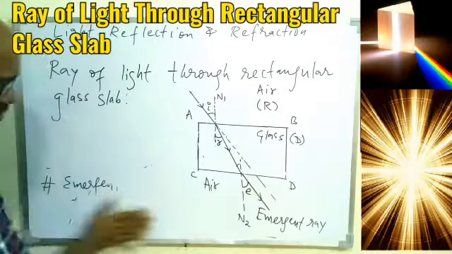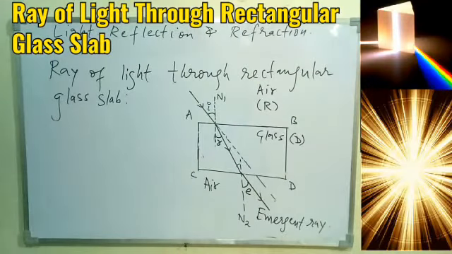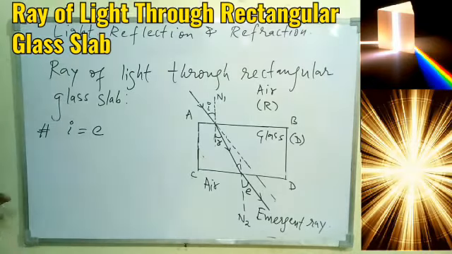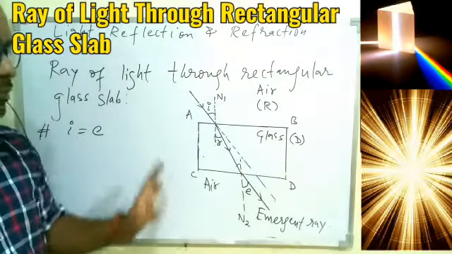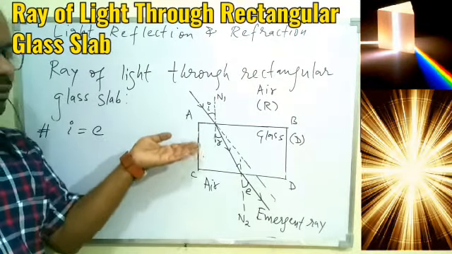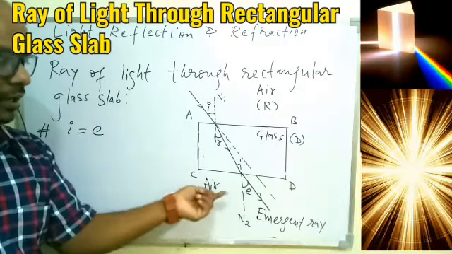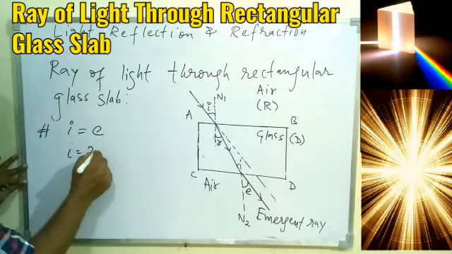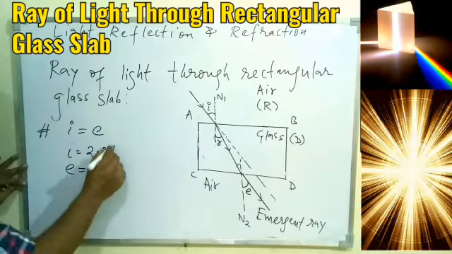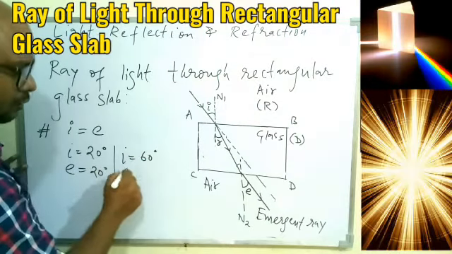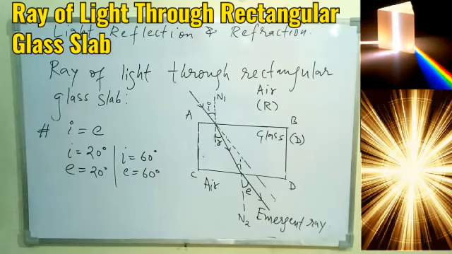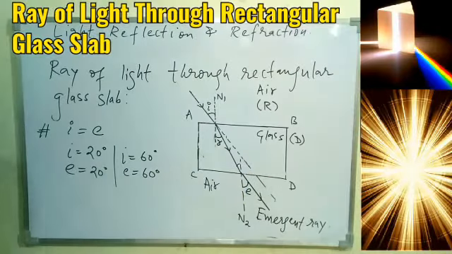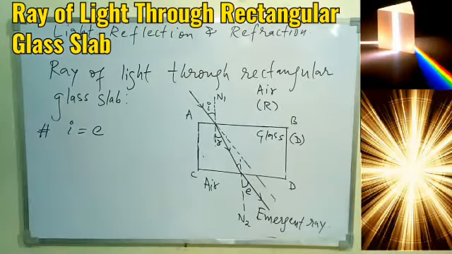Next point that we have to remember is that in all the cases, our angle of incidence and angle of emergence will remain equal all the time. We will prove it in the practical. That is, I and E are equal all the time. It means if I take I equal to 20 degrees, E will also become 20 degrees. If I take I equal to 60 degrees, E will also be 60 degrees. So all the time these two angles will remain equal. For each and every angle of incidence, the angle of emergence will be the same. That is also what we prove.